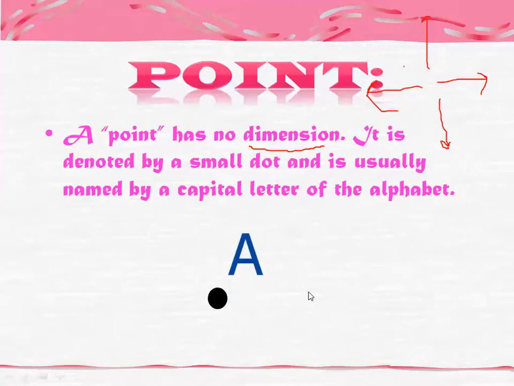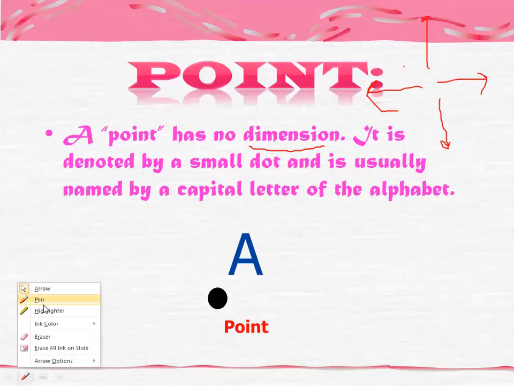It is usually named by a capital letter of the alphabet. As you can see, this is your point, and you can denote it with the help of a capital letter of the alphabet. Suppose I say that this point is A. So this is your point.